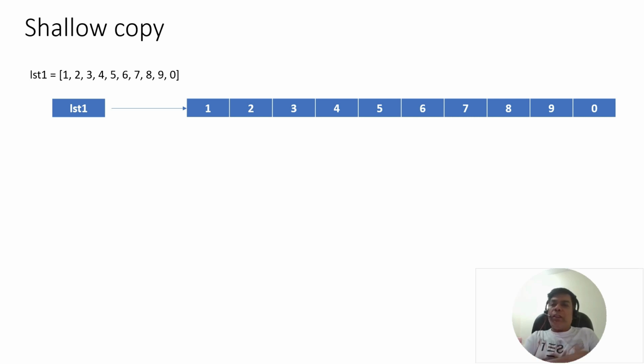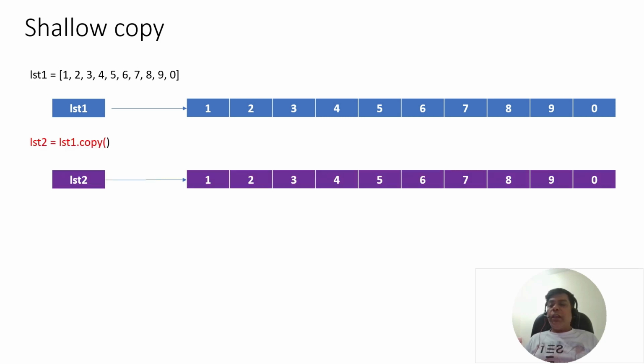So now let's look at copying of a list. First we look at shallow copy. Let's take the same example. Let's say I have a list. And when I do lst2 is equal to lst1.copy(), I'm actually creating a new copy. Now lst2 is not pointing to this list.